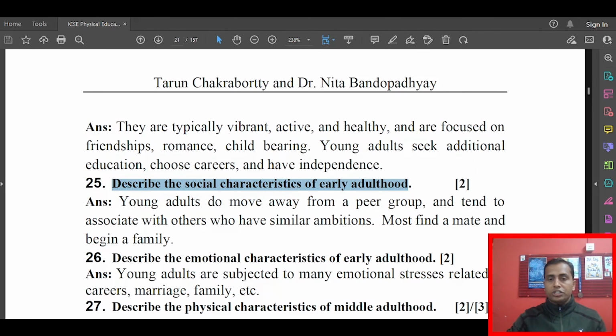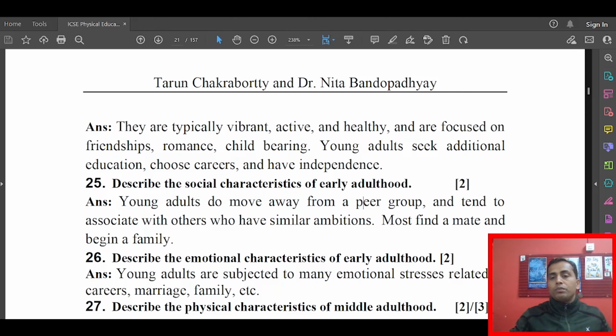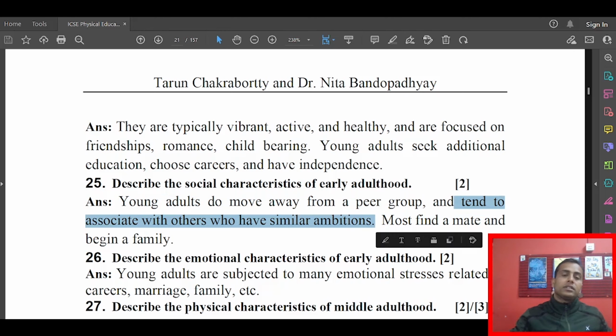Describe the social characteristics of early adulthood. Answer: the young adults do move away from the peer group. As I mentioned, in early childhood as well as late childhood, young people are very active with their peer group, but when they come to the early adulthood age group, they move away from their peer group, and they tend to associate with others who have similar ambitions.